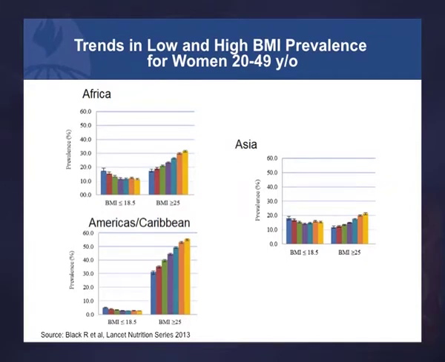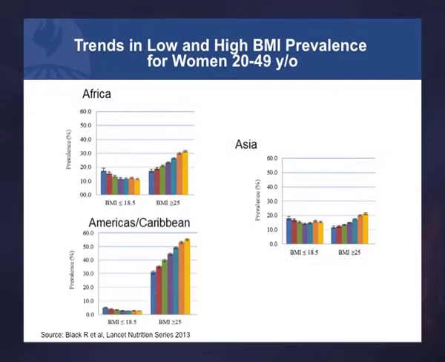This shows some trends in low and high BMI prevalence. We published this in the 2013 Lancet series on maternal and child nutrition. And I think the first thing you can see is, let's just take Asia on the right here. The prevalence of low BMI, women in reproductive age group being too thin, BMI less than 18.5, has plateaued. There was some decline earlier, in the 80s, but in recent 2 decades this has plateaued and is about 15% in Asia.